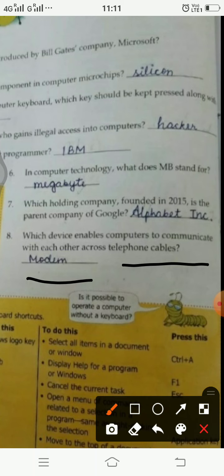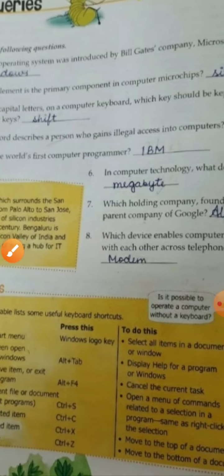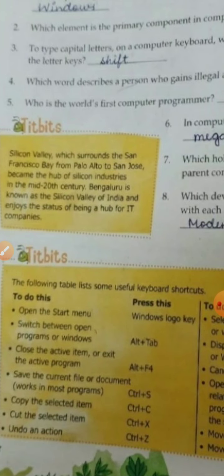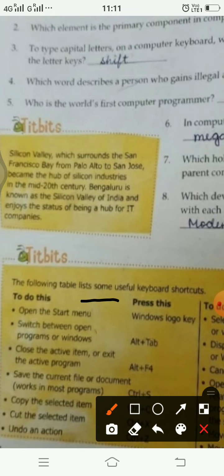This is modem. Its full form is modulator demodulator. This device enables computers to communicate with each other using the telephone cables that we used. So these modems can be used for internet connections also through telephone lines. So this is modem.